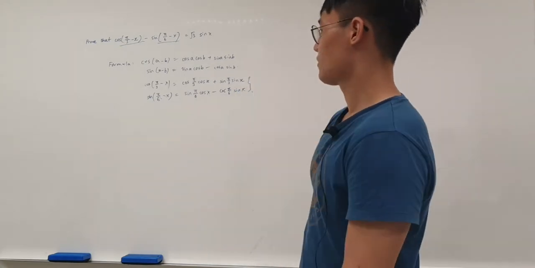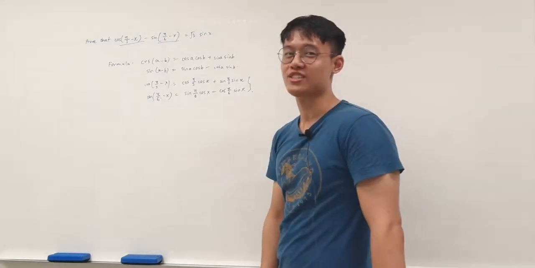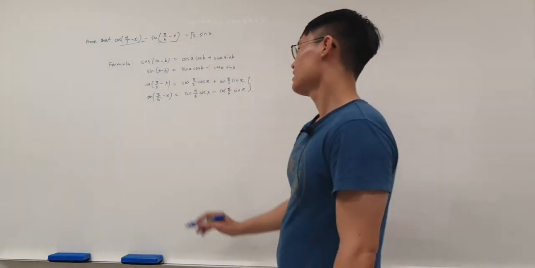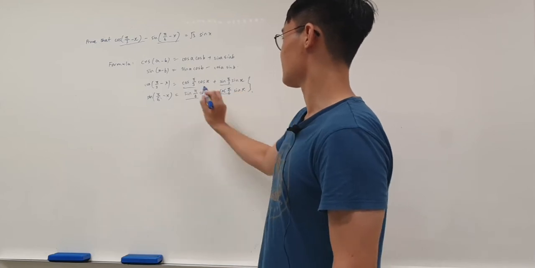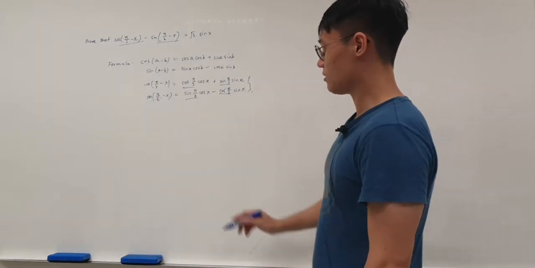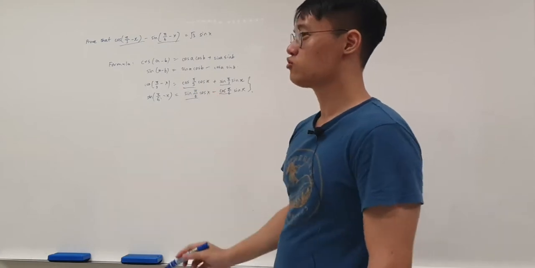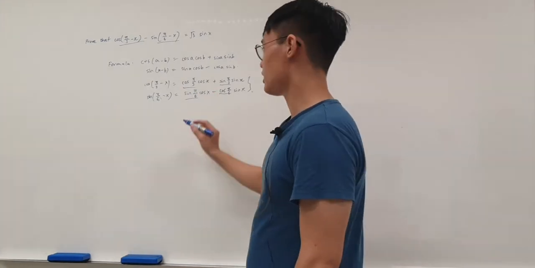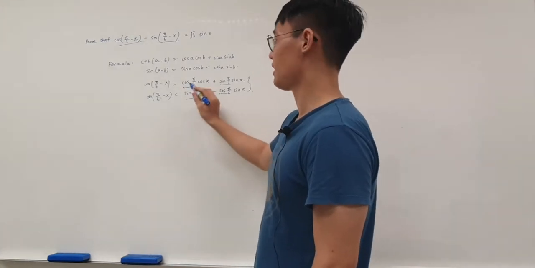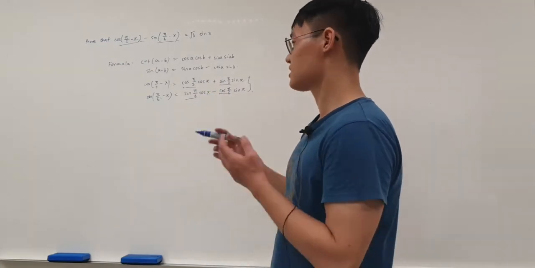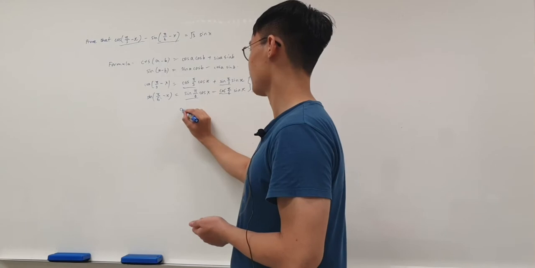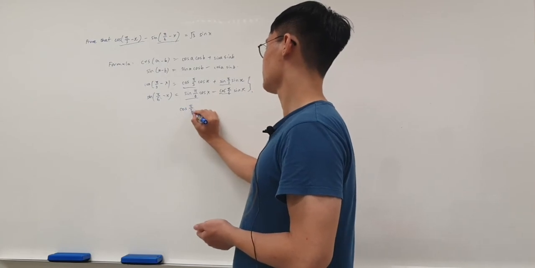Okay, we have solved half the question. Let's solve the next half. We just need to find out what these constants are. Cosine pi over 3 is similar to cosine 180 over 3, which is cosine 60, which is a half.